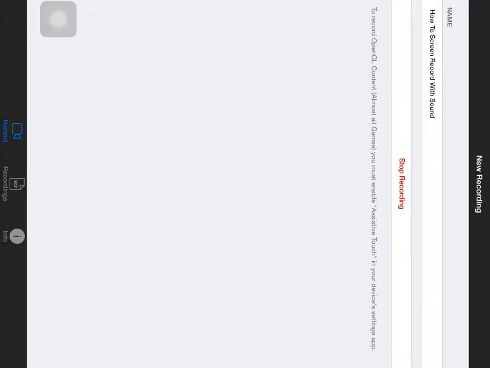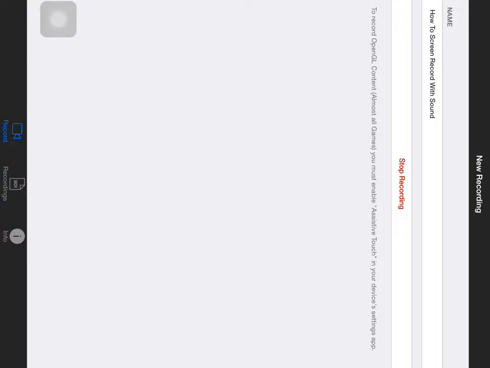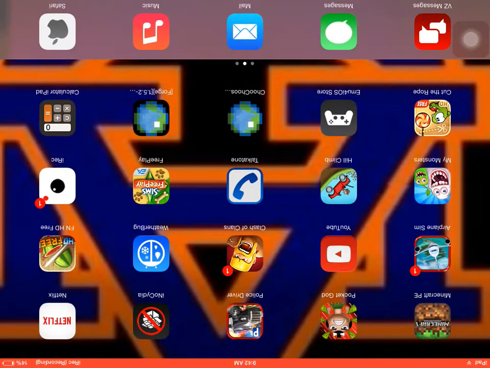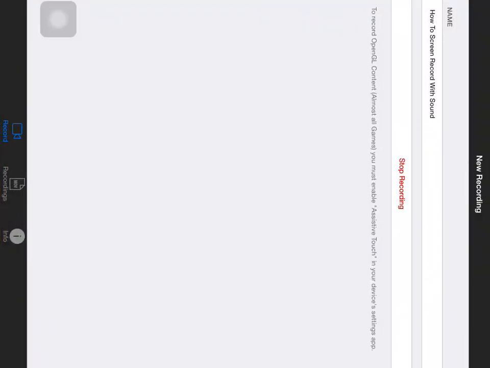Oh yeah, I forgot. You can do this, and then name your thing, or you can click, and then you can do record, and then when you want to stop recording, you exit out of the app you're done recording with. Click the red at the top, and then click stop recording.